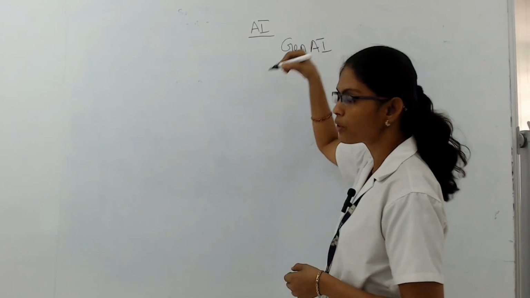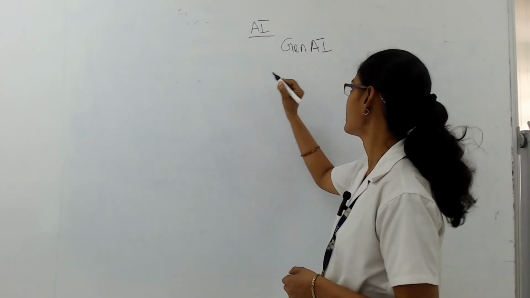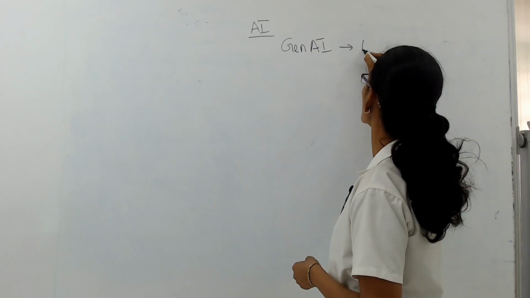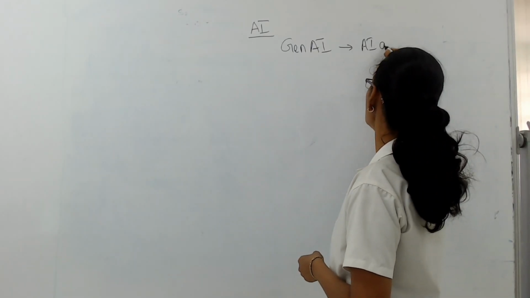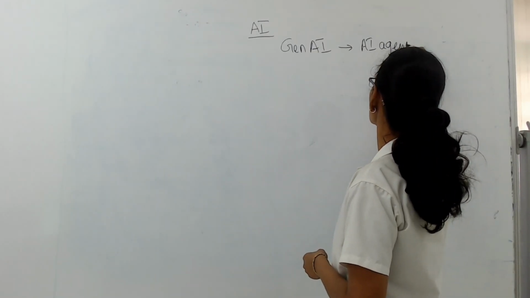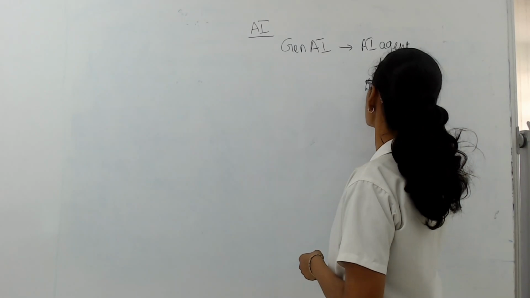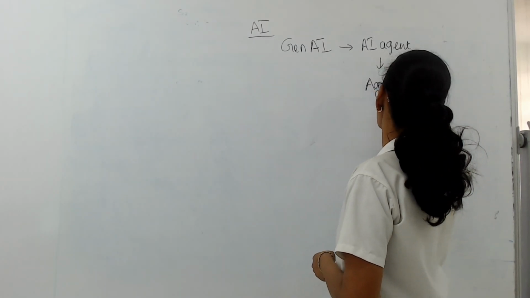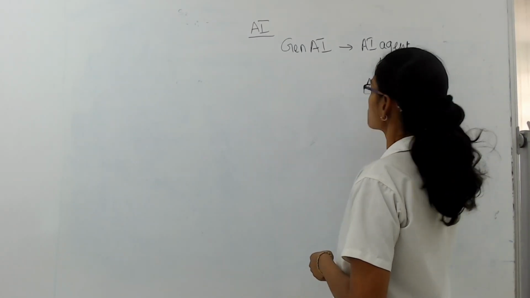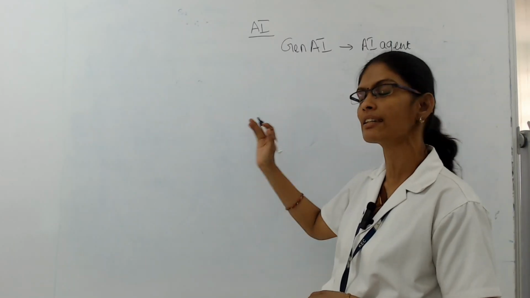So our goal is to learn what is Gen AI, what is meant by AI agent, and what is agentic AI. So what is the difference between these three terminologies?